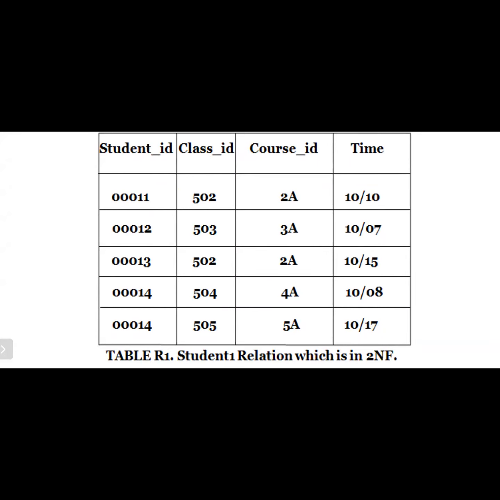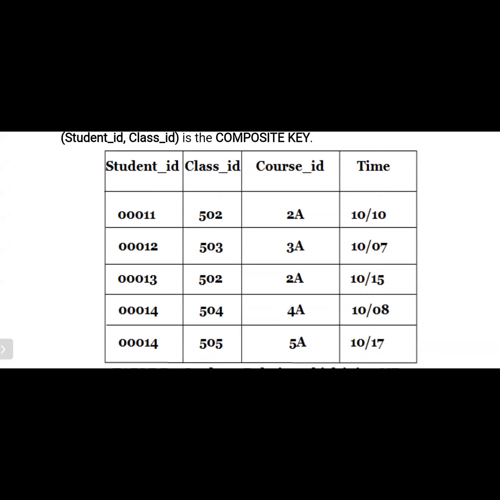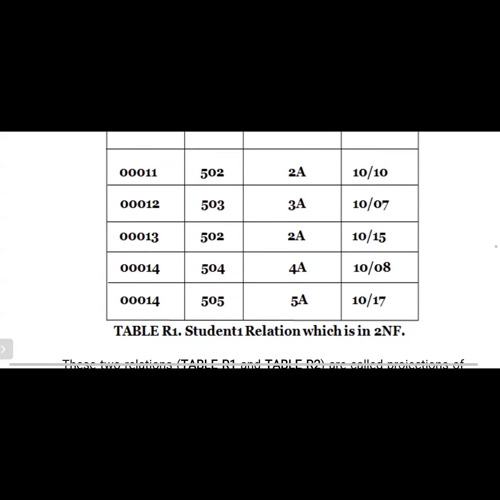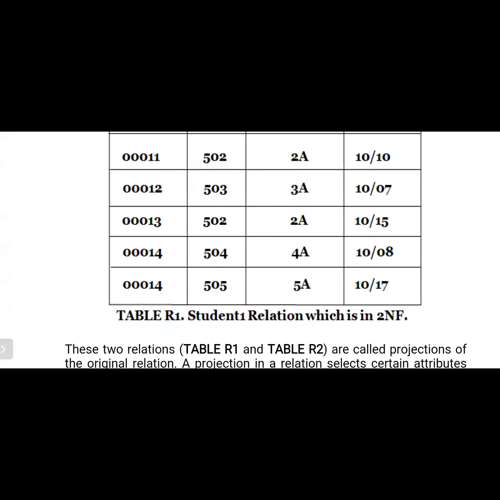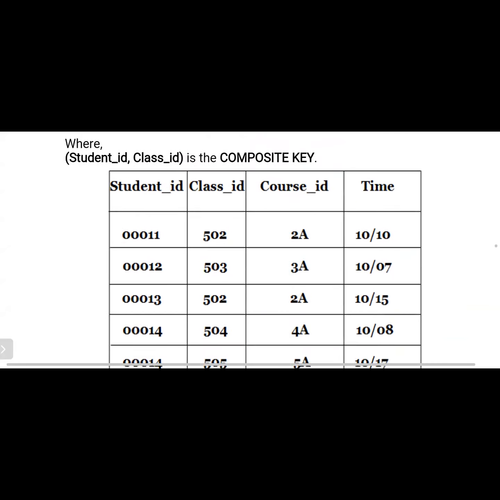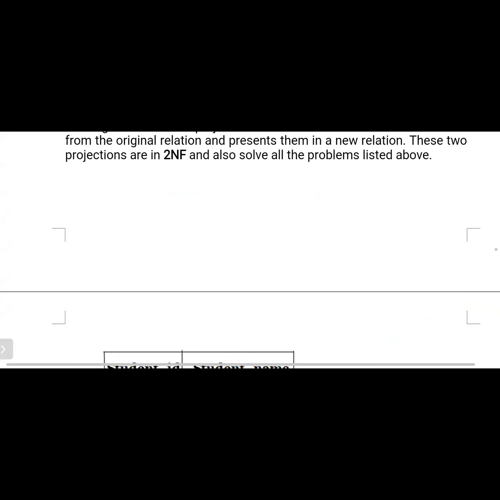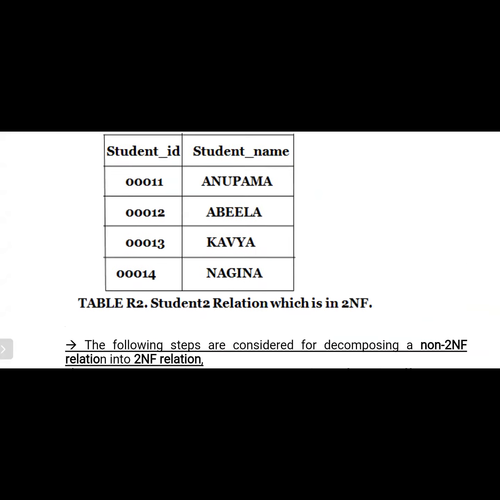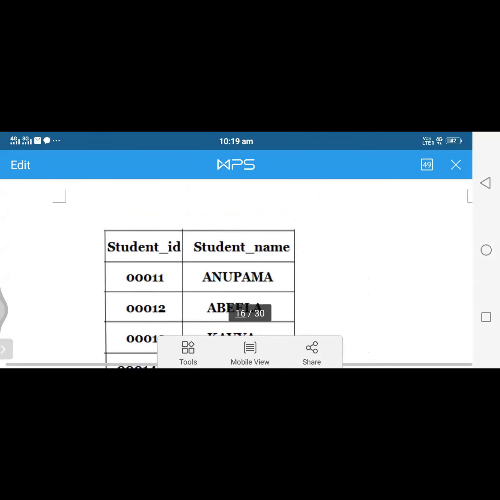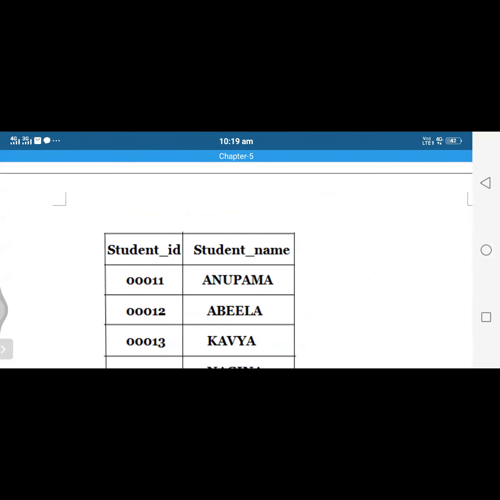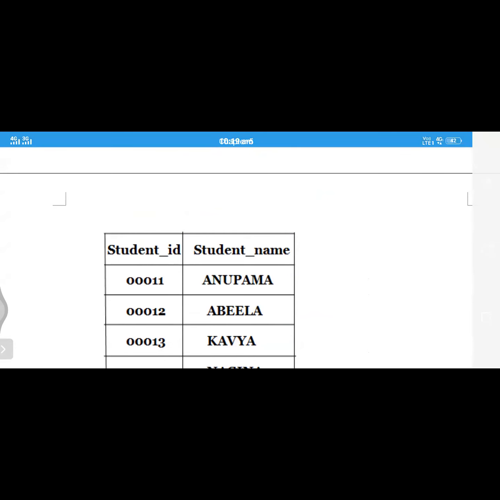In the same way, by using student ID alone, we are not able to find out the course ID uniquely either. That means only by using these two values together are we able to find out the values. So that's why we are dividing the one table into two tables. Okay, don't get confused.